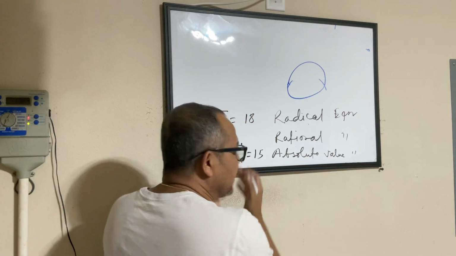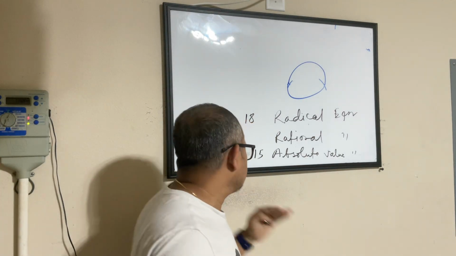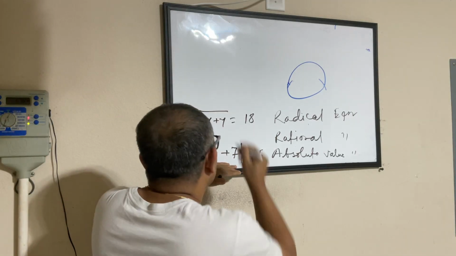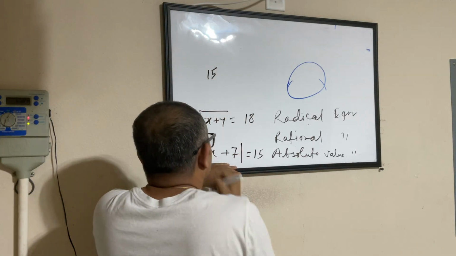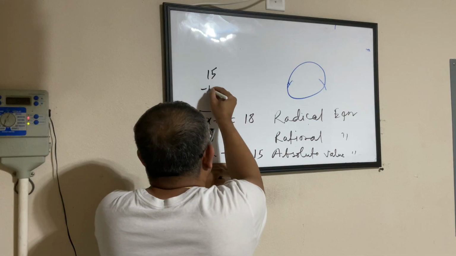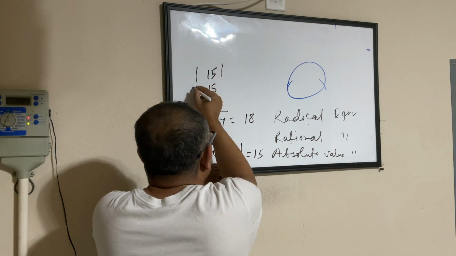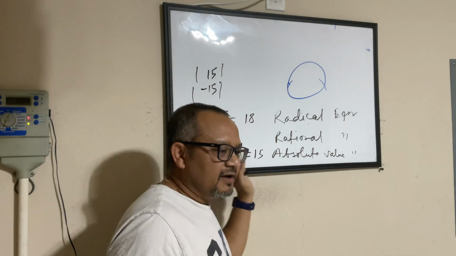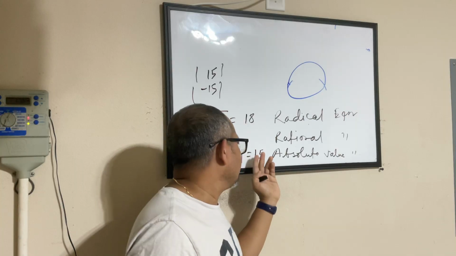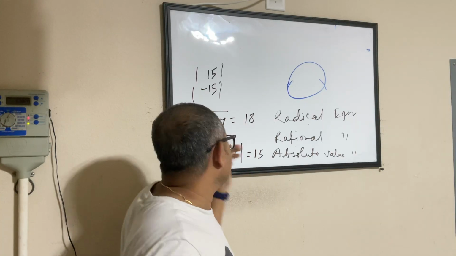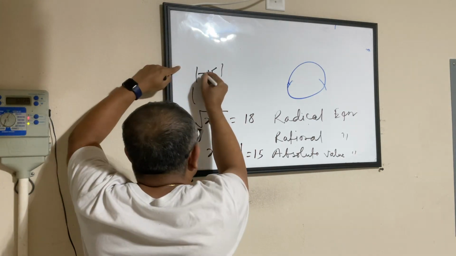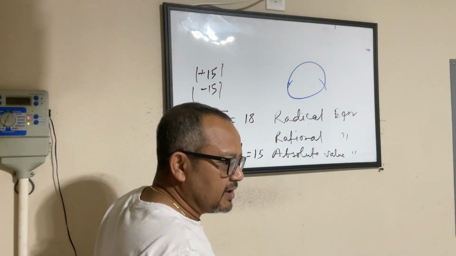And these bars make us immune to the sign. So here, this x plus 7 could become 15 or minus 15. Both, when you put a bar around it, result in the same value. Basically, you become immune to the sign that you see next to it. Okay?